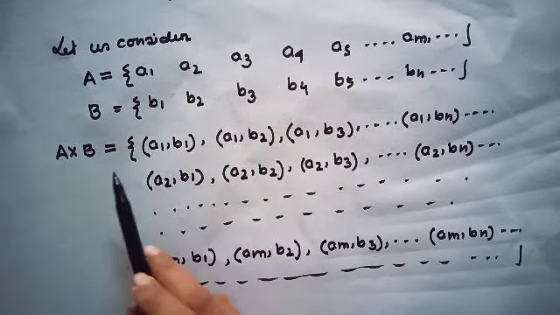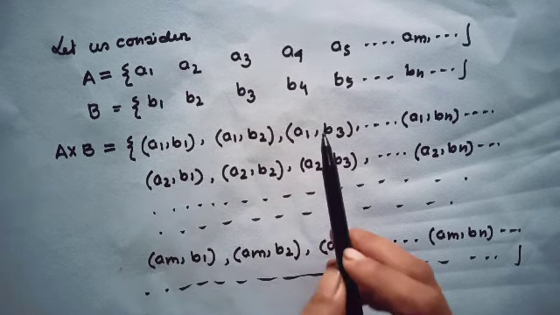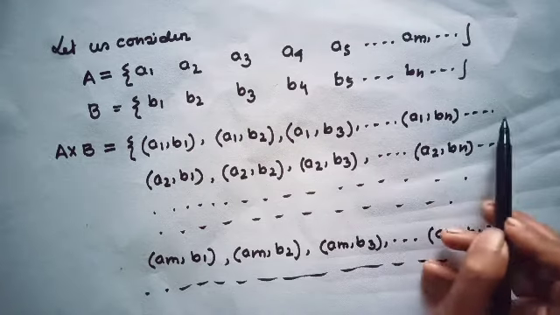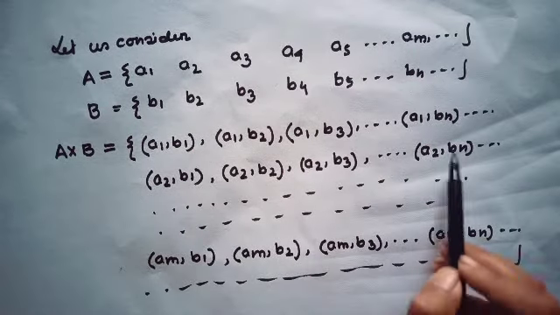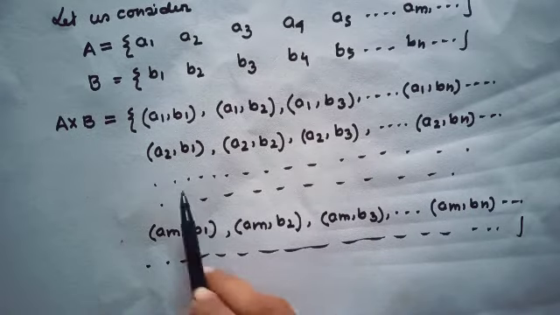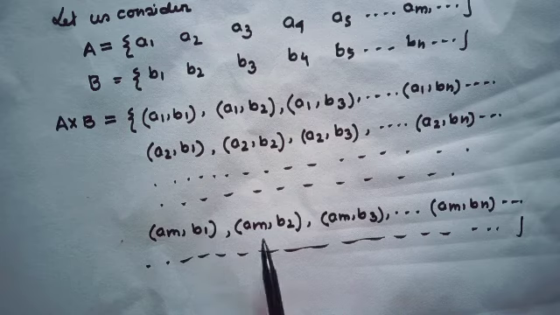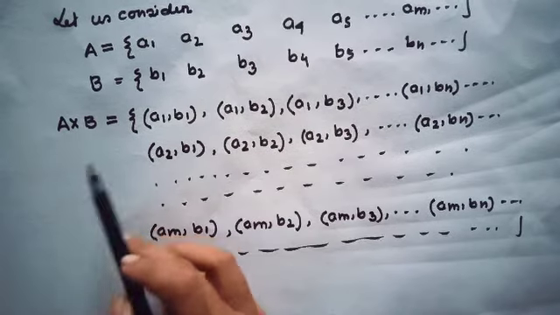Then A cross B will be equal to (a1,b1), (a1,b2), (a1,b3), (a1,bn), and so on, then (a2,b1), (a2,b2), (a2,b3), (a2,bn), and so on, then (am,b1), (am,b2), (am,b3), (am,bn), and so on. Have you understood what A cross B is?